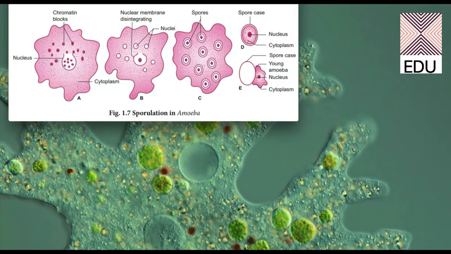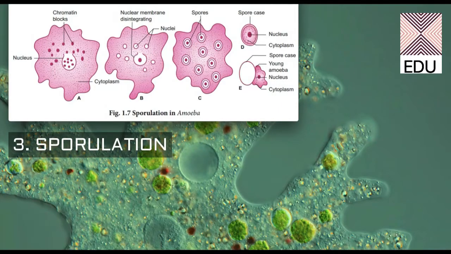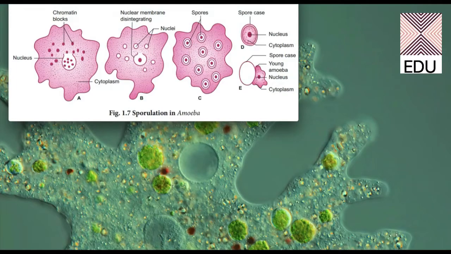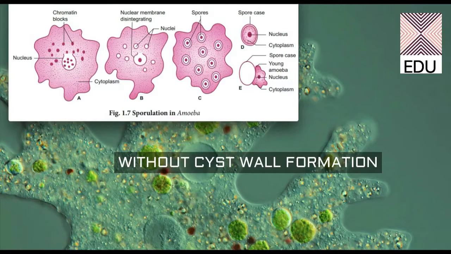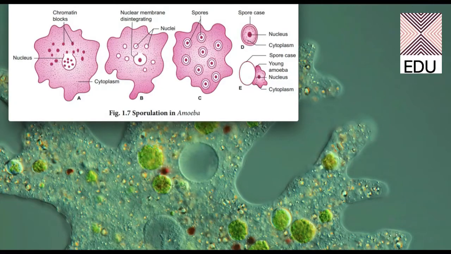The third type of reproduction in amoeba is by sporulation. Here the mechanism is the very same as in the case of multiple fission, but this process of sporulation is without the formation of a cyst wall. As I have mentioned earlier, the cyst wall was formed due to the presence of some kind of stress. But here in sporulation, stress is present, but the magnitude of the stress is not so much that the amoeba should form a cyst wall.